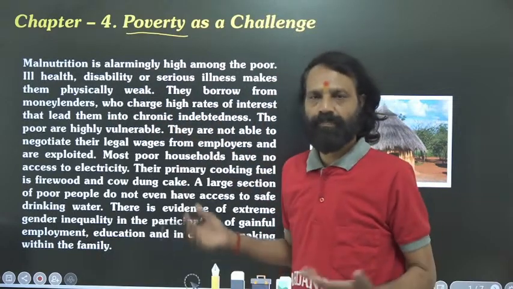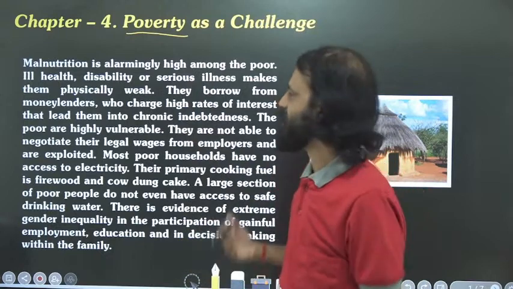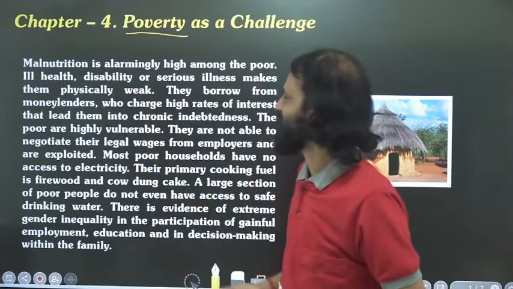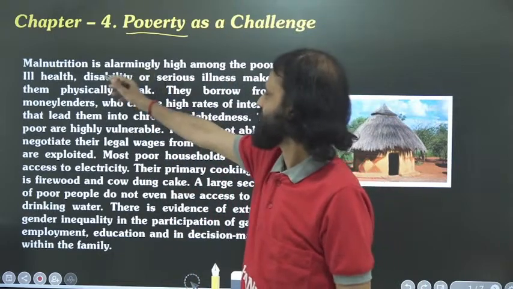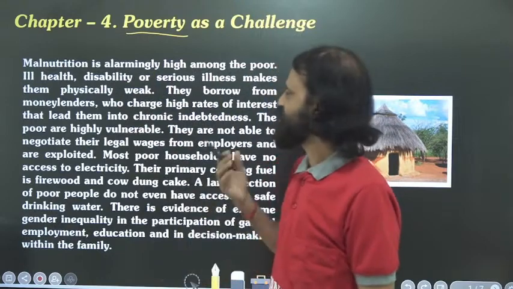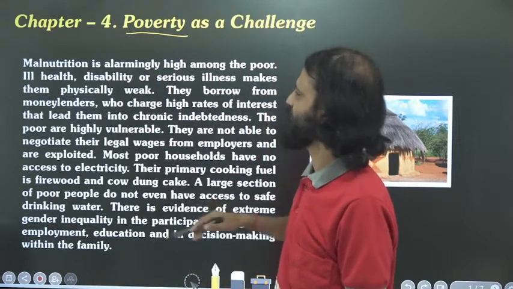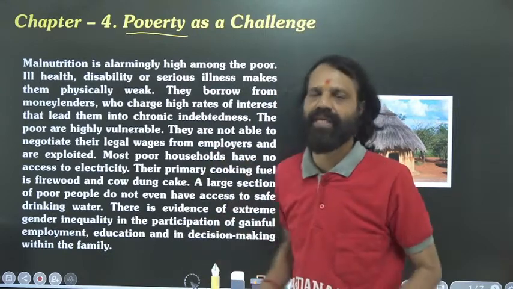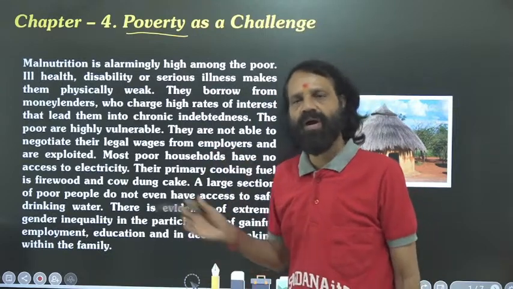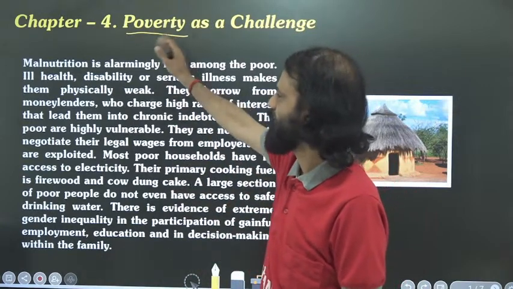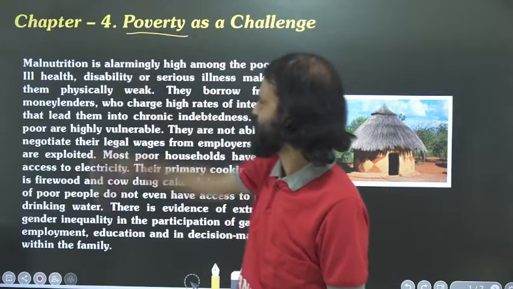The main symptoms of poor people are that malnutrition is always there. Malnutrition is alarmingly high among the poor. Ill health is there. Disability or serious illness makes them physically weak. Mainly poor people have such problems because they are not getting enough food or nutritious food.